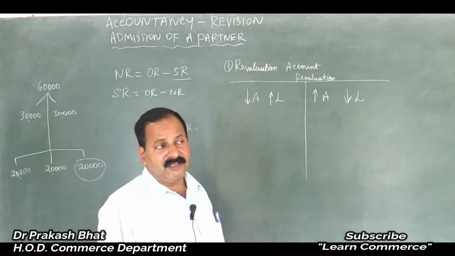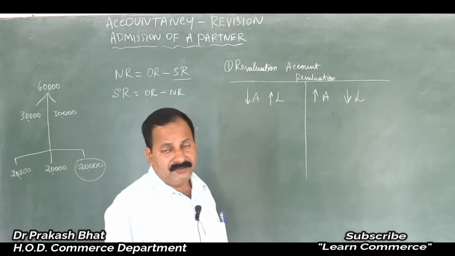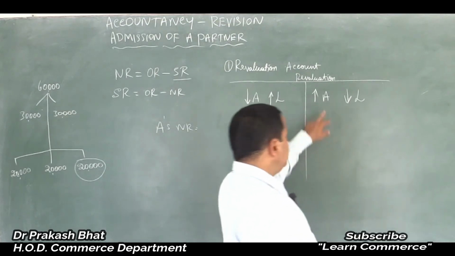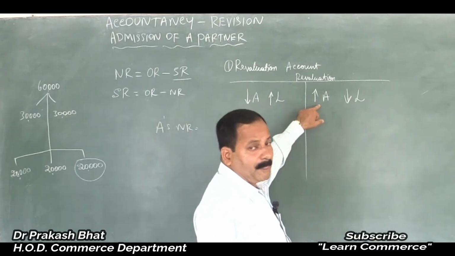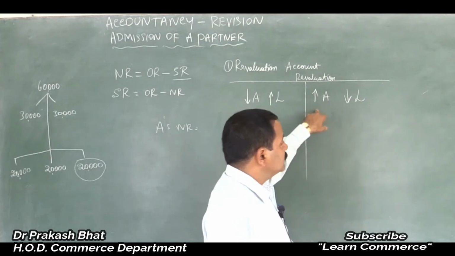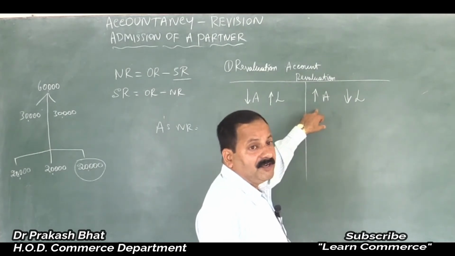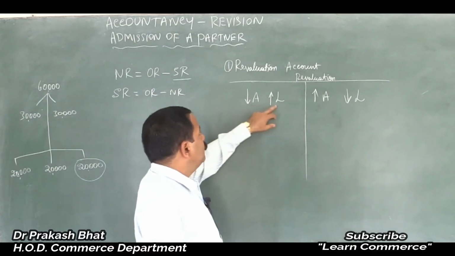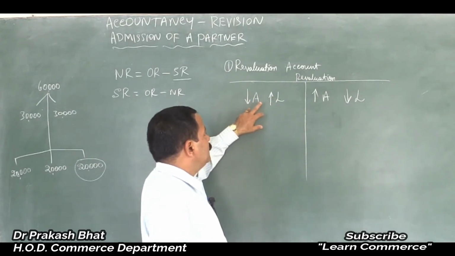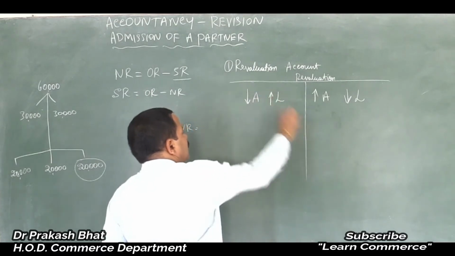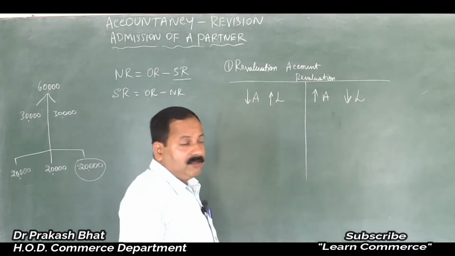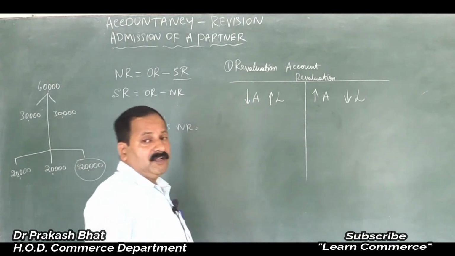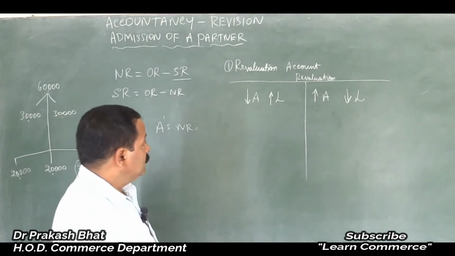So now you can sell your land at 1.5 crore, 50 lakh. Don't you think it is a profit? Yes, it is a profit. So any such increase in the value of assets or decrease in the value of liabilities should be entered on the credit side of revaluation account. And any increase in the value of liabilities and decrease in the value of assets should be entered on the debit side, because it is a loss to the business.